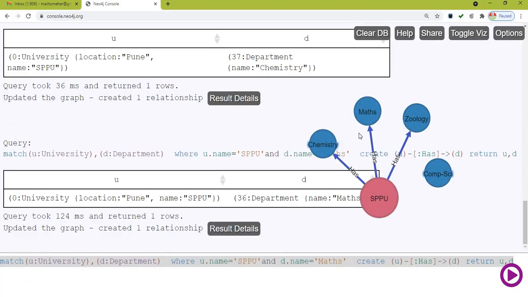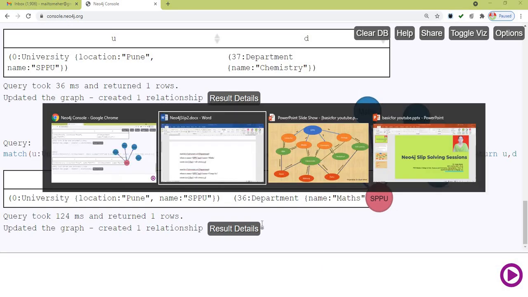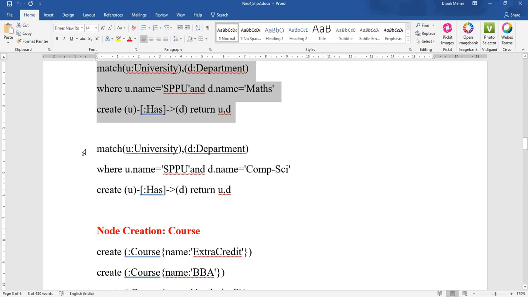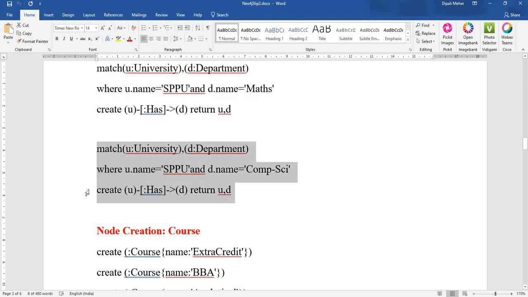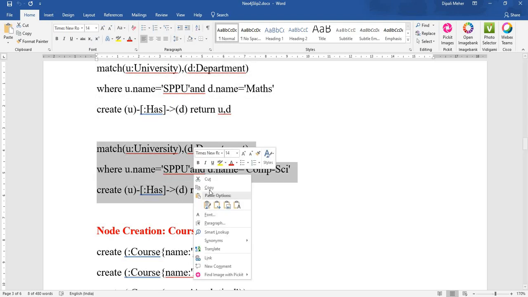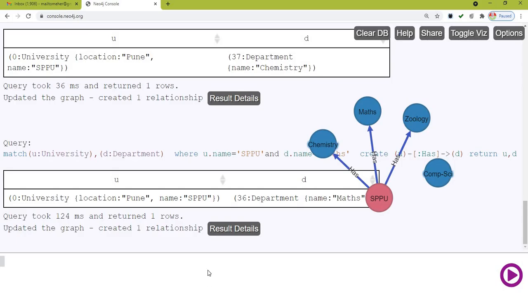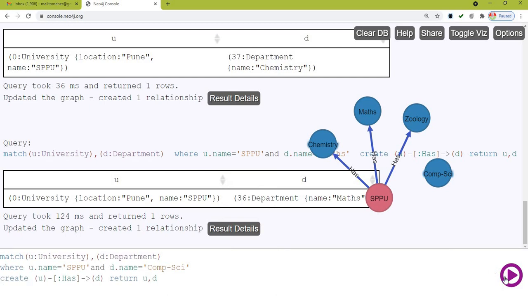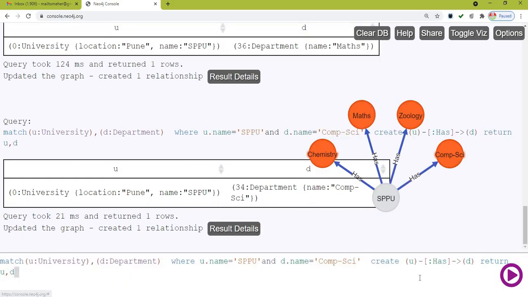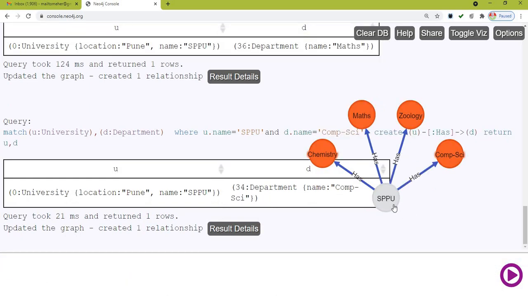See here, university has now maths department, and now the last one, university has computer science department. I am just copy pasting that as it saves my time to type the query. So it is also a request to all of you, you can go in the same way. So university has chemistry, maths, zoology and computer science department.